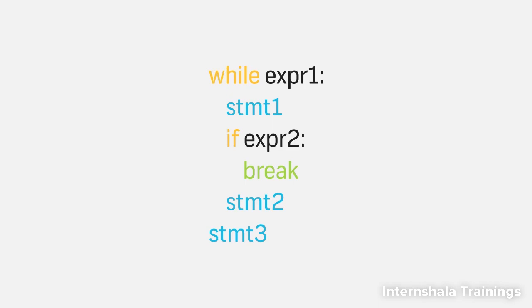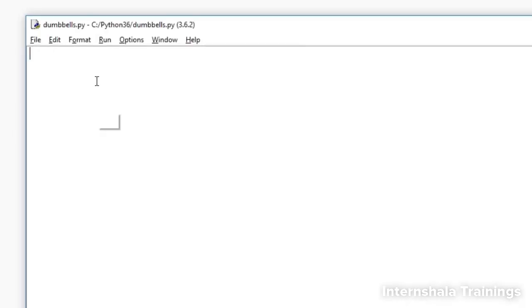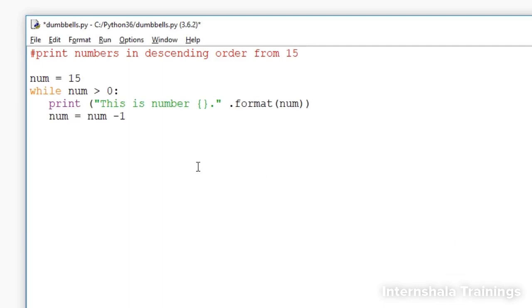As soon as this expression is found to be true, the loop ends. This is where the Python keyword break comes in. The general usage of a break in a while loop is displayed here. Let's look at an example. We use the while loop to print numbers in descending order from 15. However, let's say we want to stop at 11.